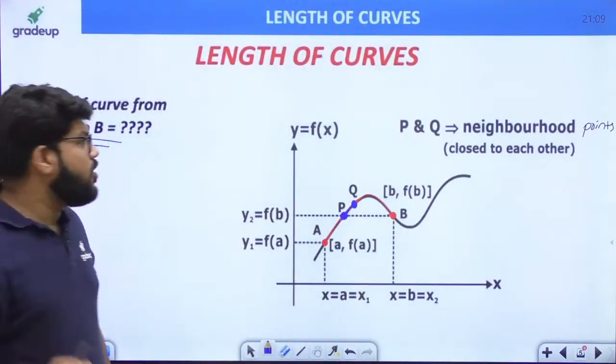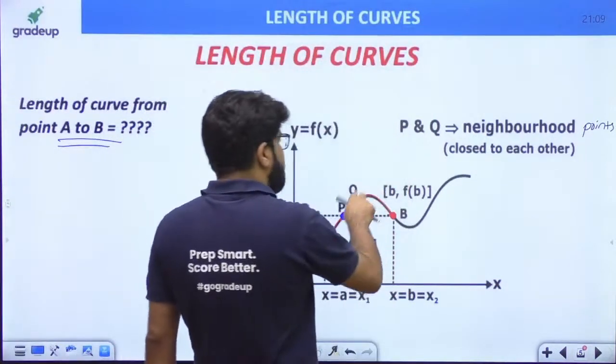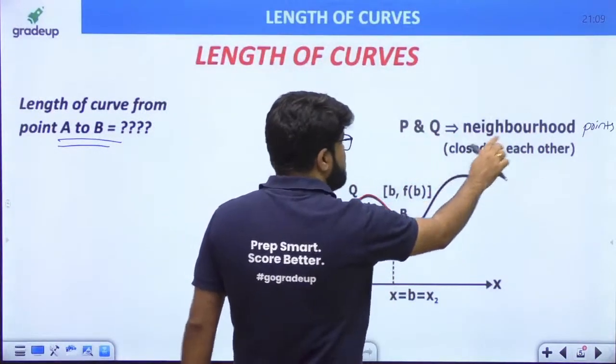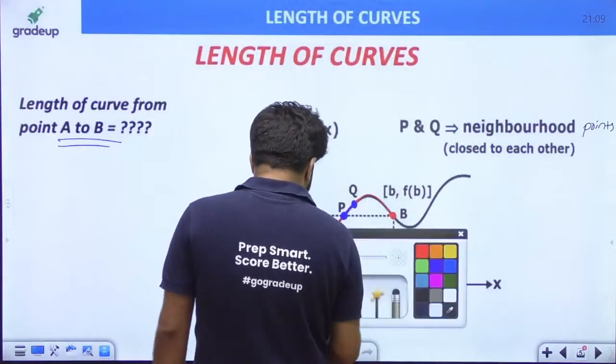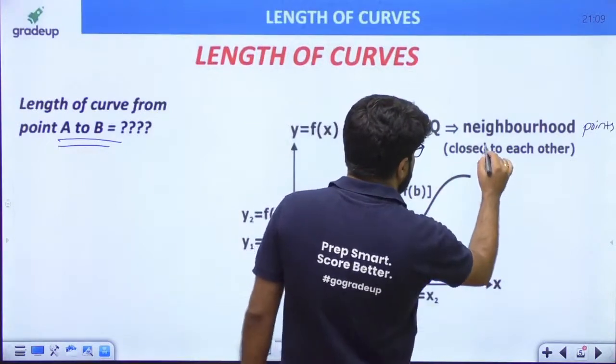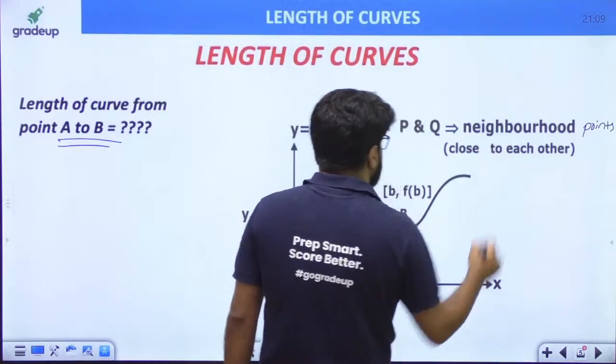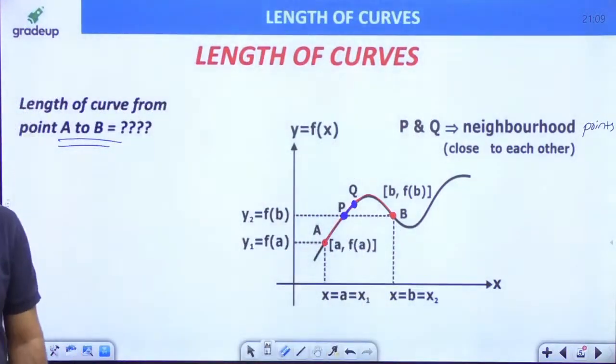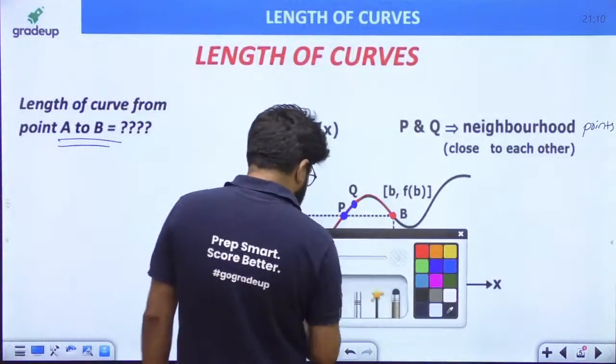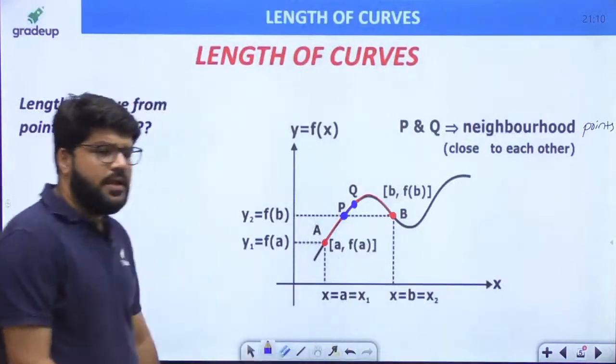So let's take any point on the curve, and then take a point Q, and P and Q should be neighborhood points, that is, very close to each other. Imagine they are just almost touching. Just have that picture.